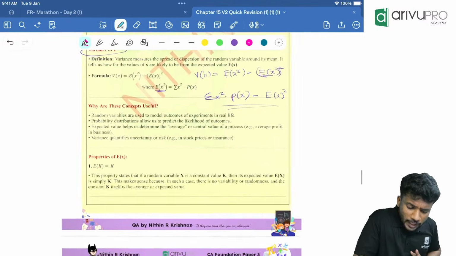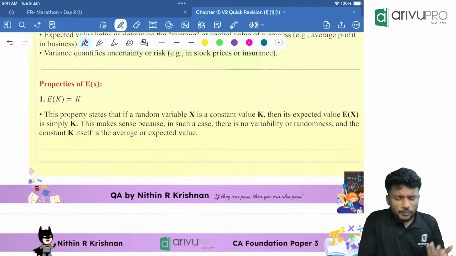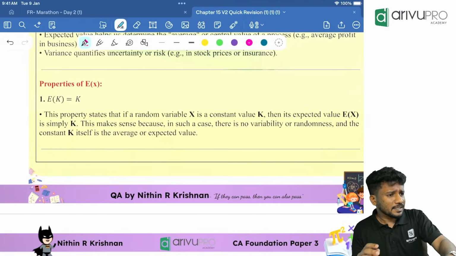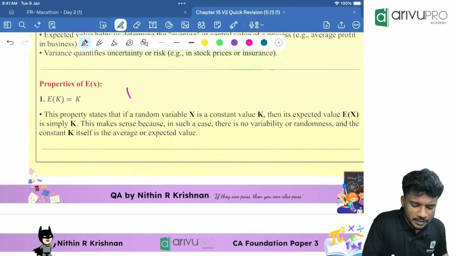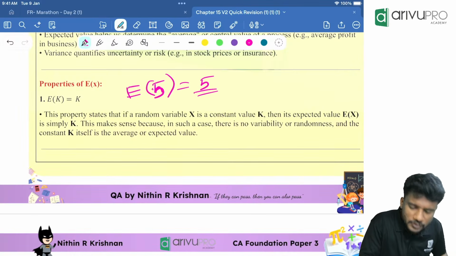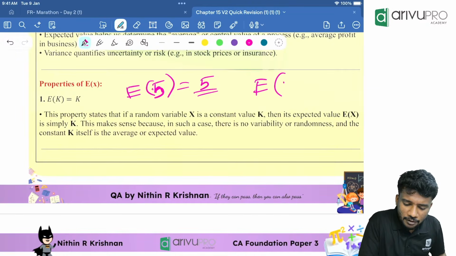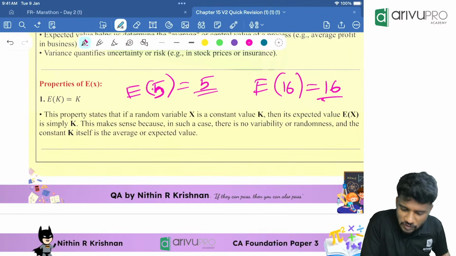Okay. Now there are a few properties of expected value of x. That is again the revision part. That is E of k, a constant. The expected value of a constant value will be how much? The constant itself. What if it is like E of 16? It will be 16 itself.